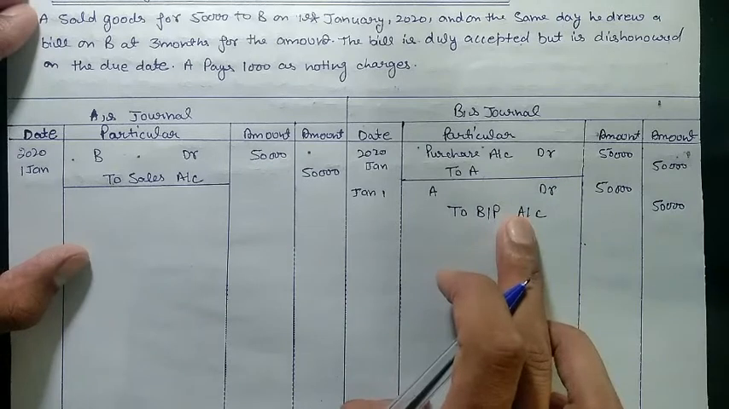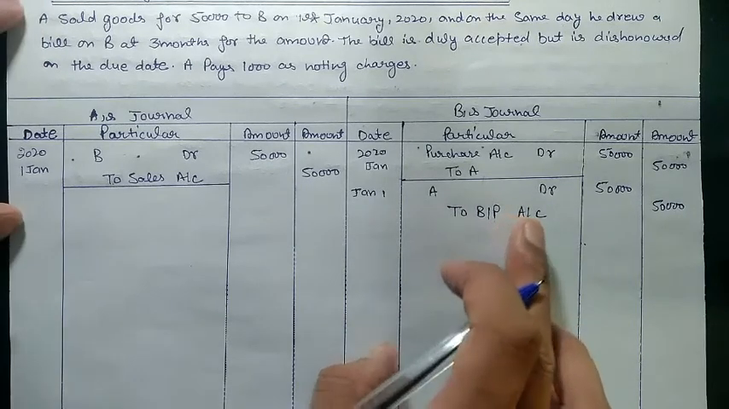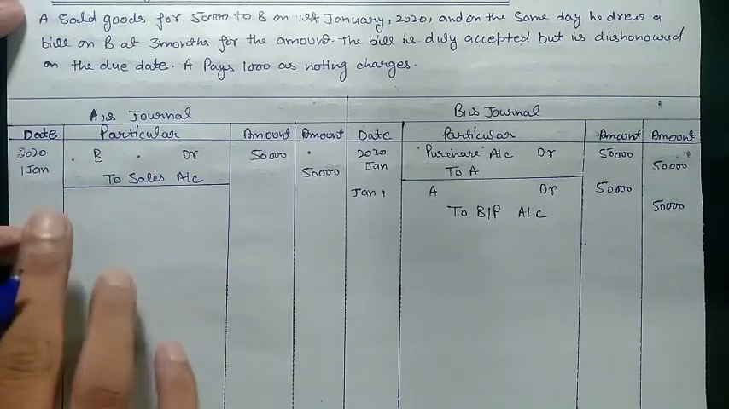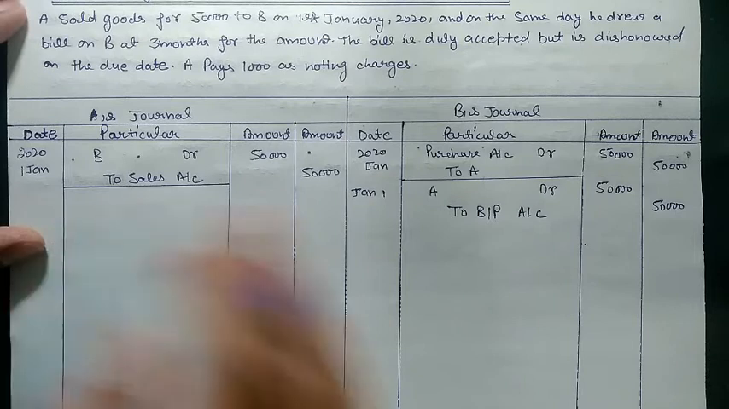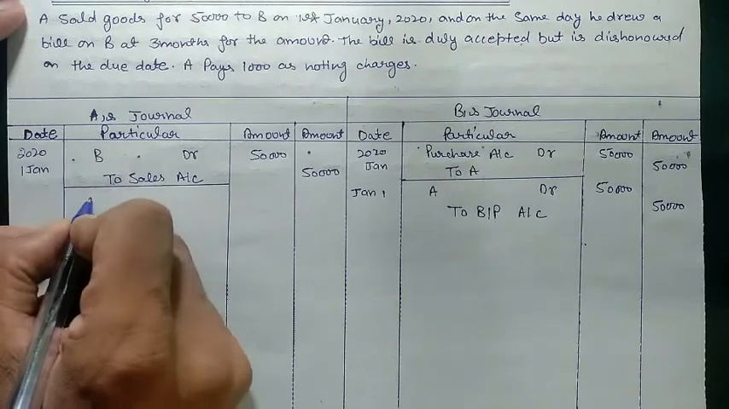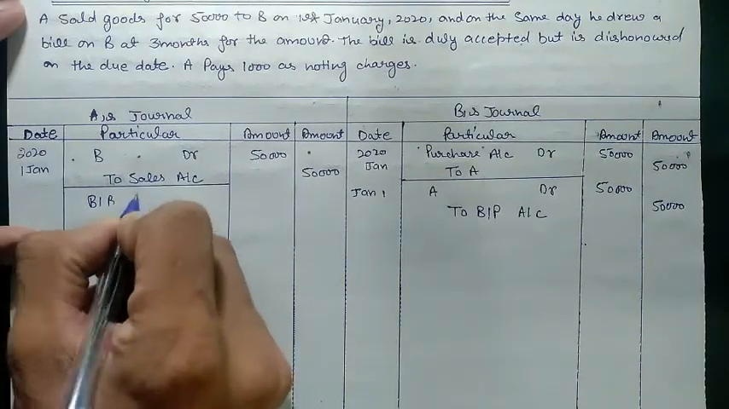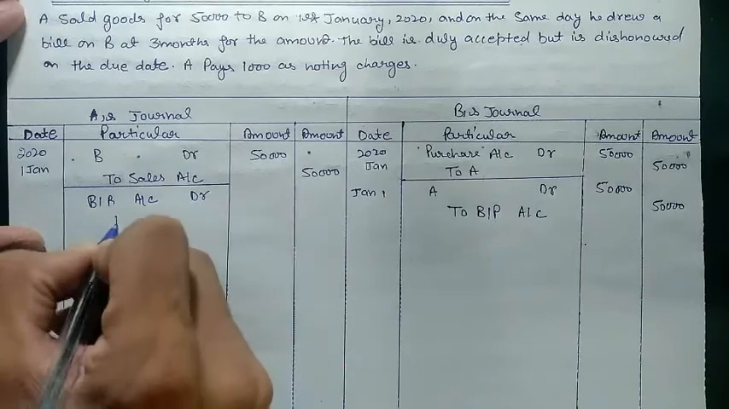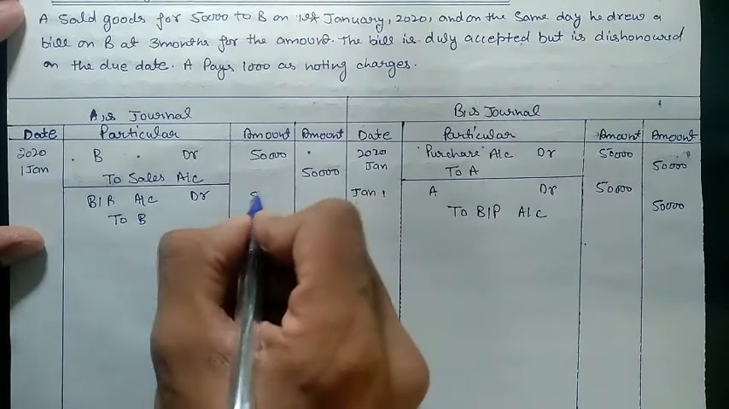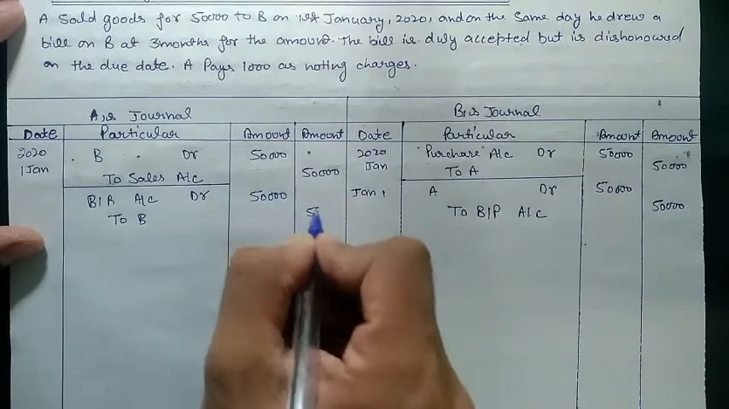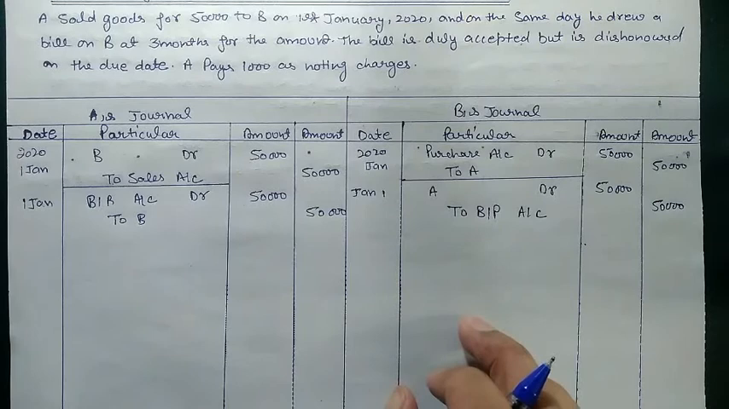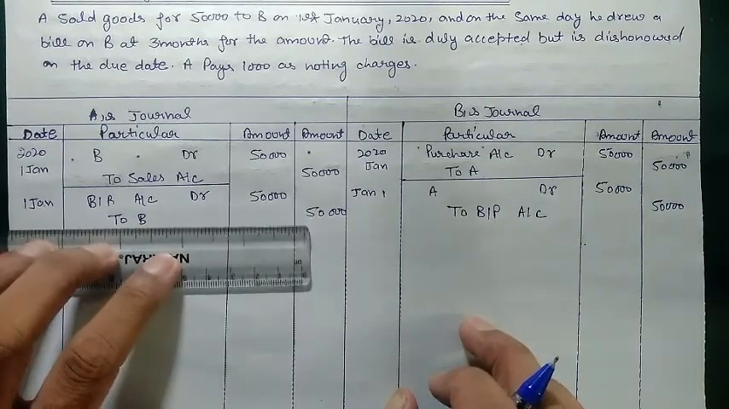Now he accepted the bill, so A will receive that bill back. So in the books of A, he is not receiving money from B. If he were receiving money from B, then the entry would be cash account debit to B. But now he is receiving a bill from B, so the entry will go bills receivable account debit to B. The amount will be 50,000 on the same date, 1st of January. So now we need to close the entry.